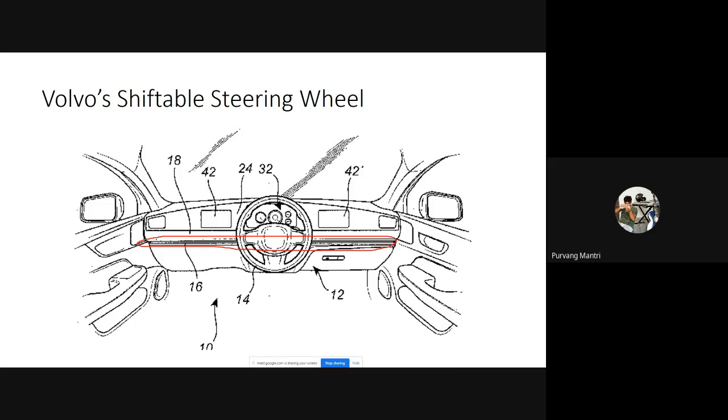This patent was just a conceptual patent. They haven't made an experimental model yet, but we can see Volvo doing this because Volvo is known for robust and reliable technology. So there is a possibility that we might see a shiftable steering wheel in Volvo.